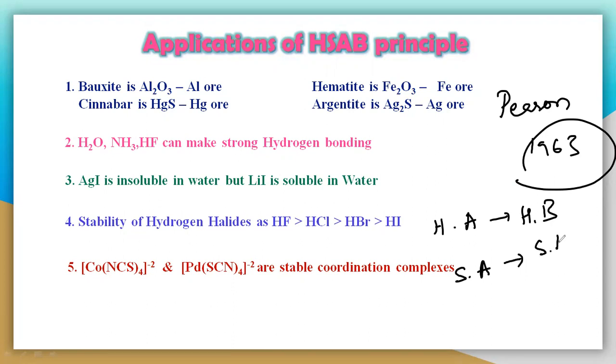That means preferentially a soft acid will only bind with a soft base. You know that generally an acid reacts with a base to form salt plus water, the general reaction. But a hard acid prefers only a hard base, and a soft acid again reacts with only a soft base.